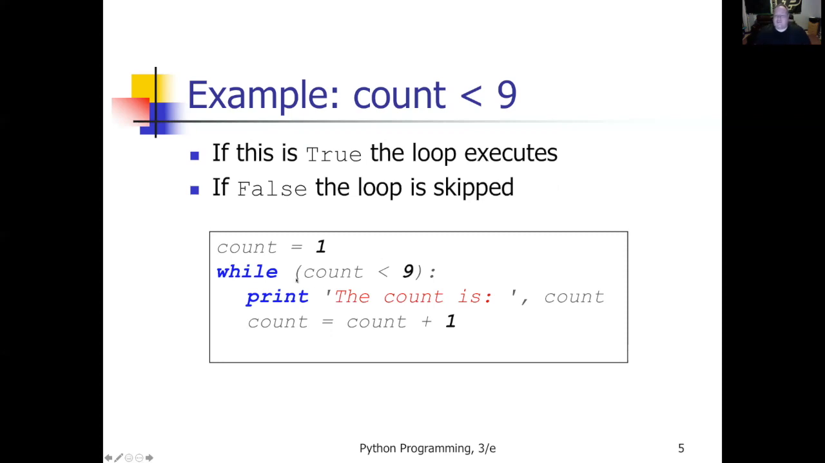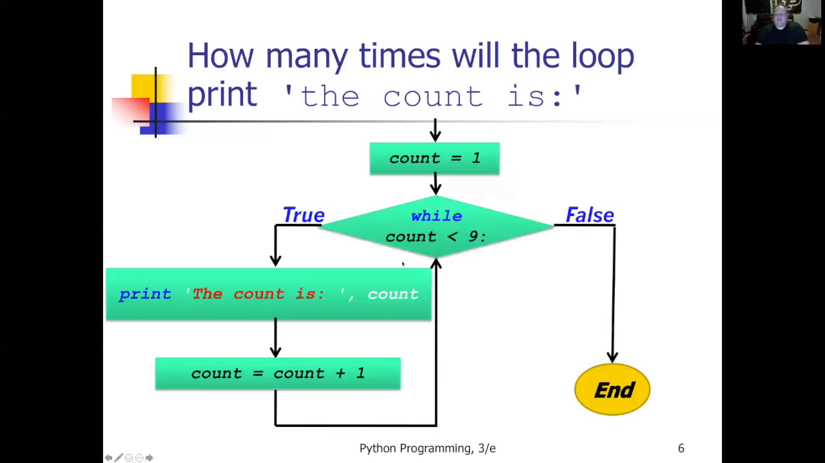So what actually gets printed? Well, the count is 1 all the way up through the count is 8. That's it. That's all that gets printed. The loop stops. So in this while loop, we're using a counter to control the while loop. So here's a little example using a logic flow.